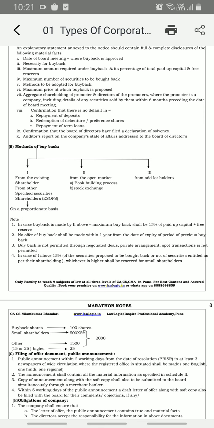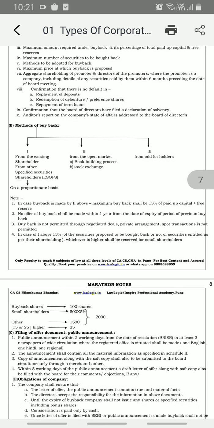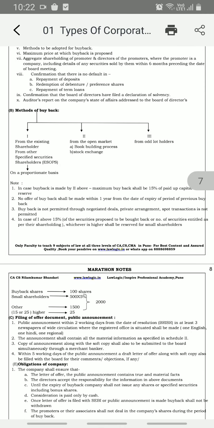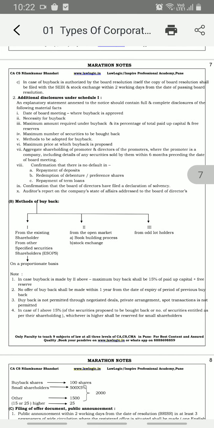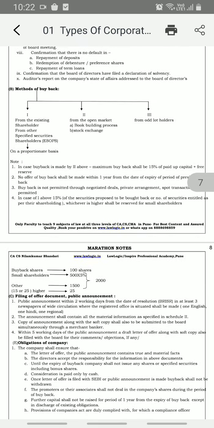There is a written confirmation they are talking about, a confirmation that the BOD have filed a declaration of solvency, that the company is not insolvent even after such buyback. Now the auditor's report on the company's state of affairs addressed to the board also has to be attached in the explanatory statement, means additional disclosure has to be maintained.